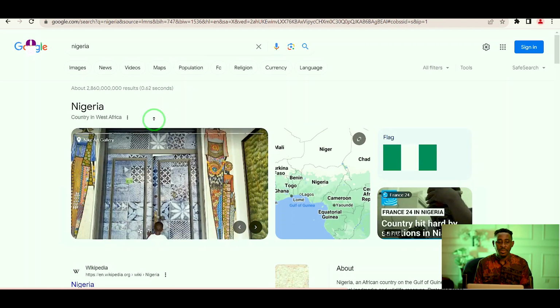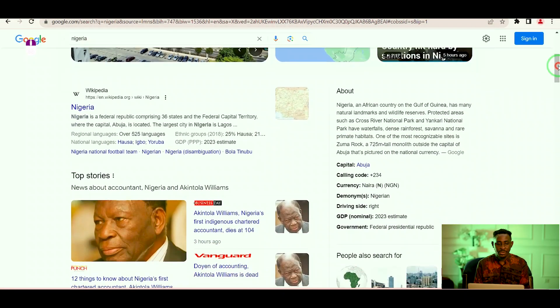Now, another thing I want to talk about is when you scroll down to see the different results. This is the title here. This is Nigeria. This is the summary of that particular information you want to get. So you can always read this summary to get an idea of that particular web page. If you are okay with this summary, you can just click any of the links or the title to be directed to the web page where you can find this information.